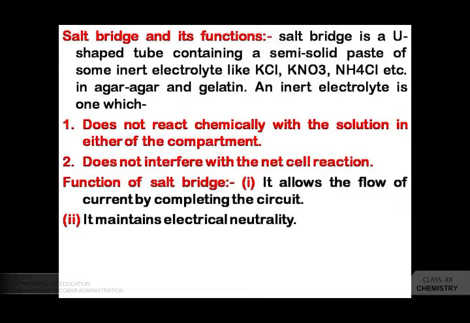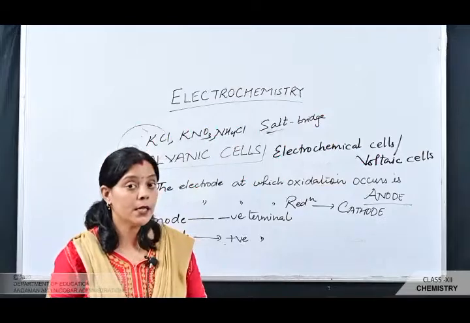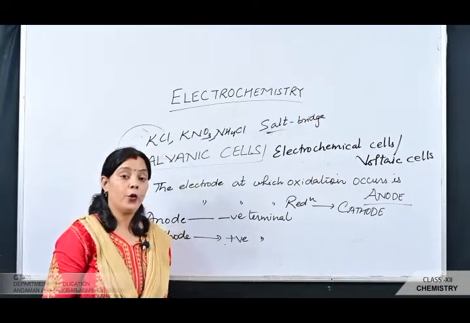First, it allows the flow of current by completing the circuit. Second, it maintains electrical neutrality. This is the idea about the electrochemical cell.